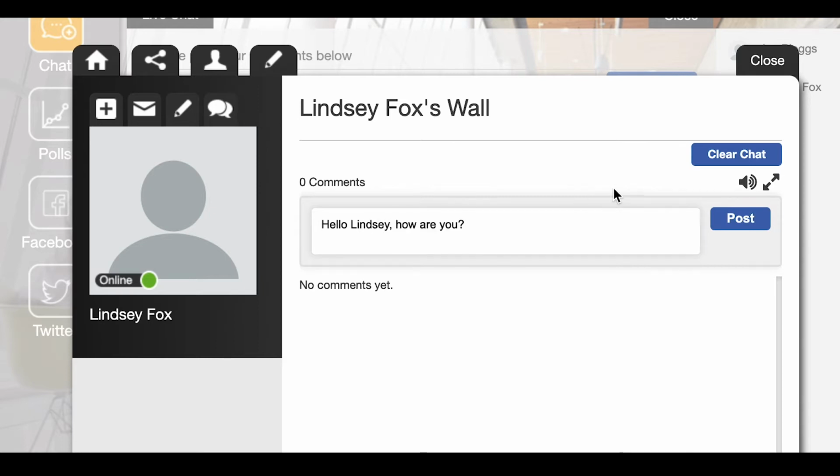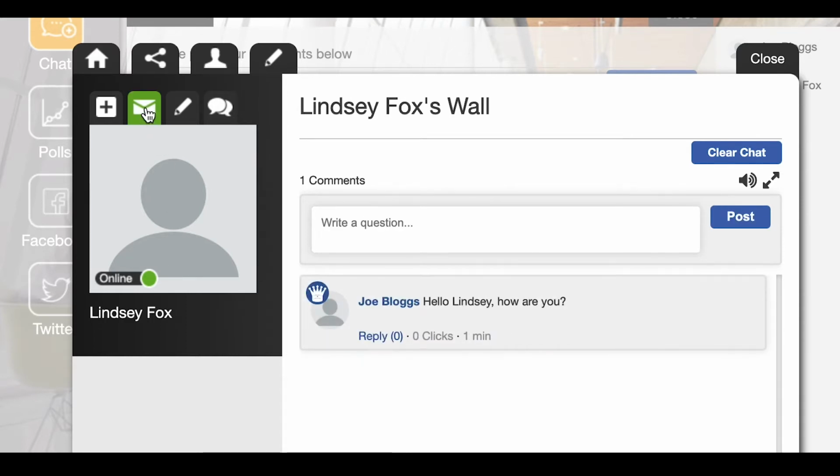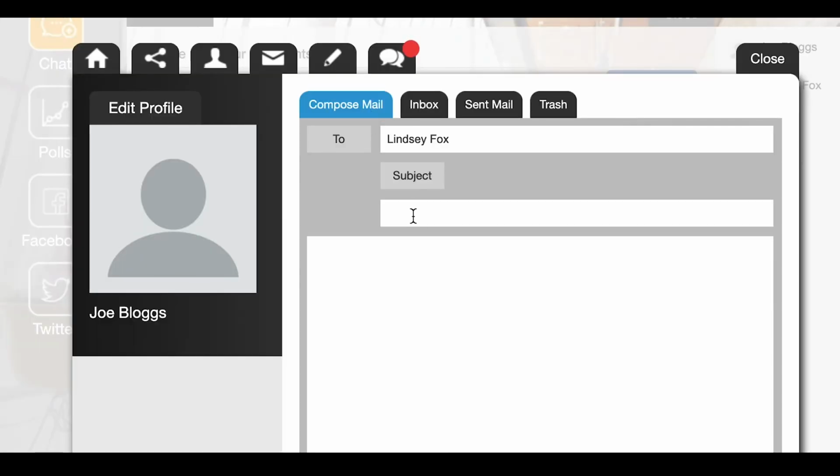Number 2, private messages. You can send and receive secure, private messages with other users just like you would use email. Click on the envelope icon on their profile and fill in the message and subject.